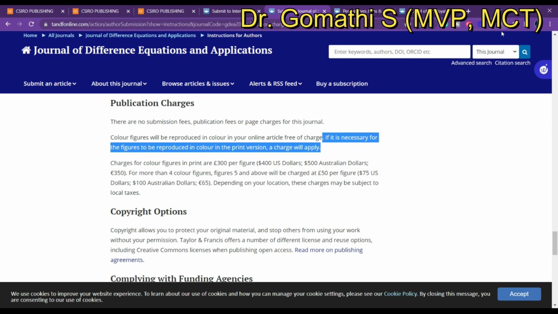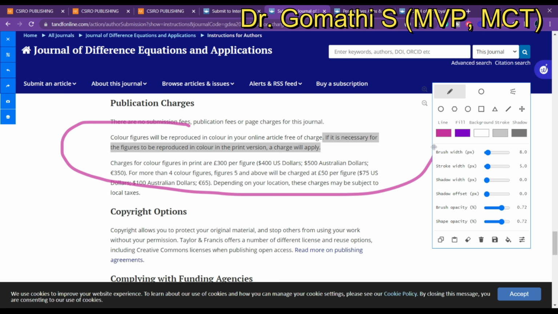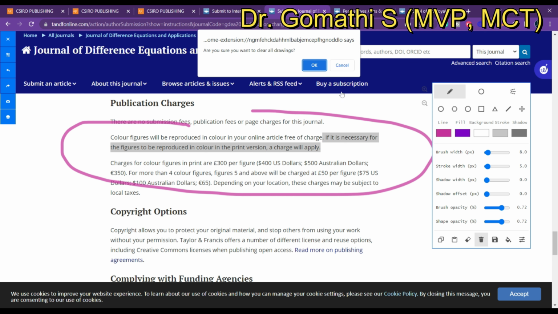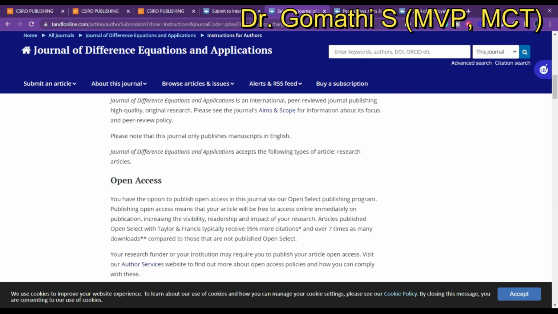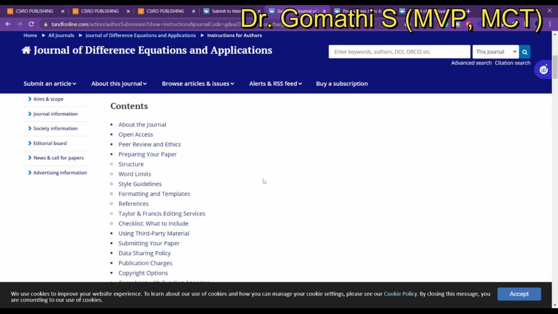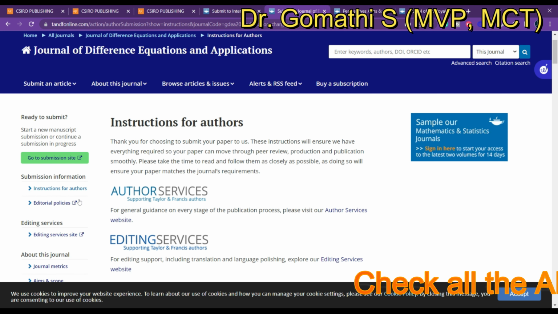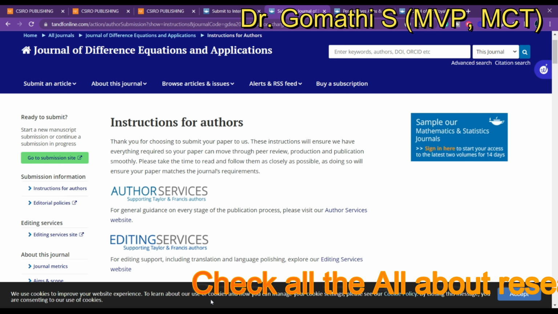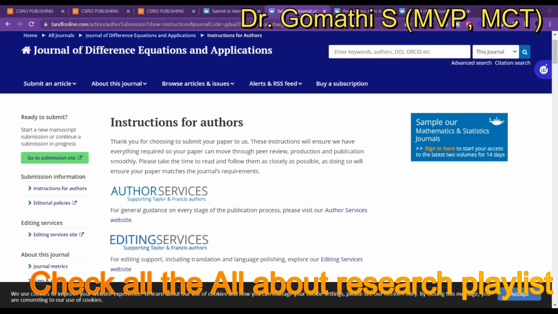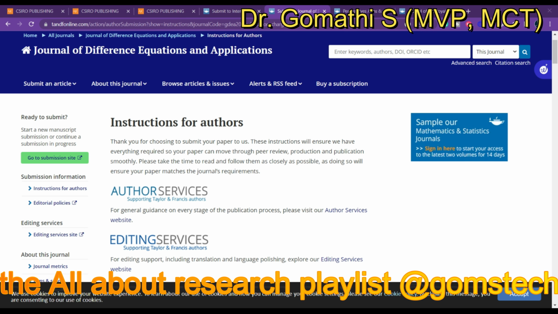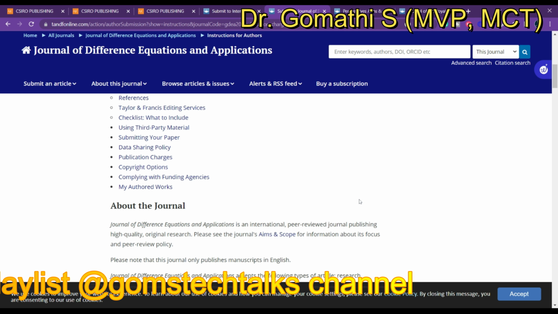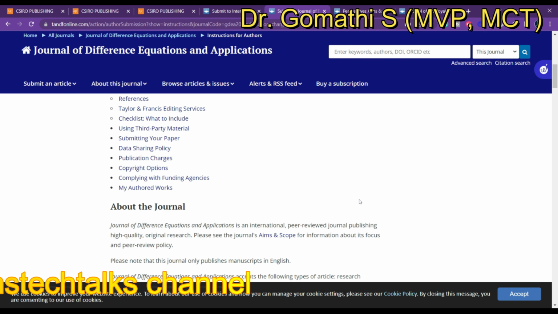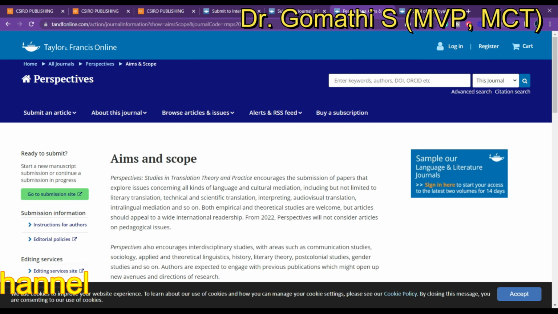You can find everything here about the publication charges and the plagiarism policy, which are very essential for the authors. They also have author services and editing services as well. So again, I'm insisting, please recheck before you submit, and also you have to take care of your plagiarism policies and everything. You have to prepare your journal in such a way.